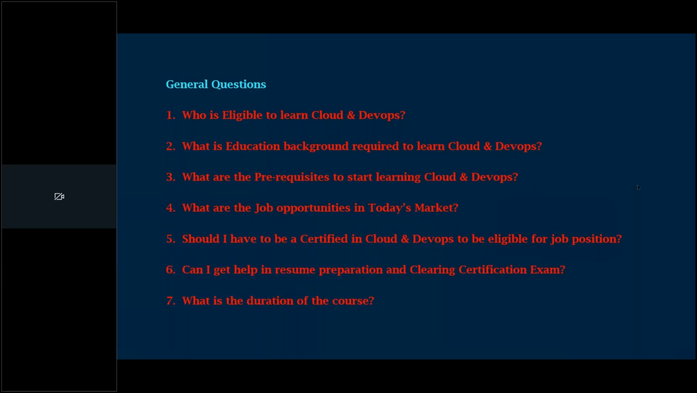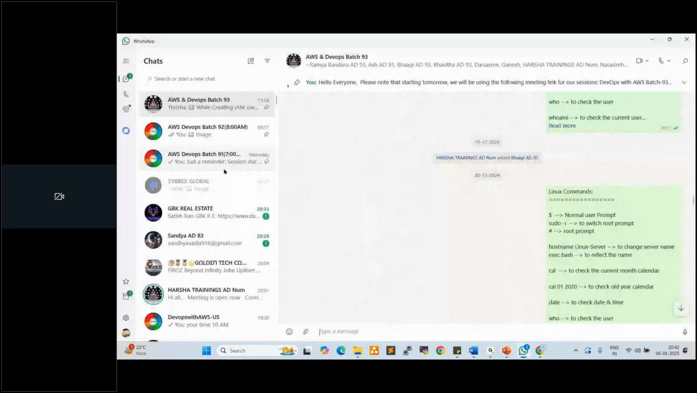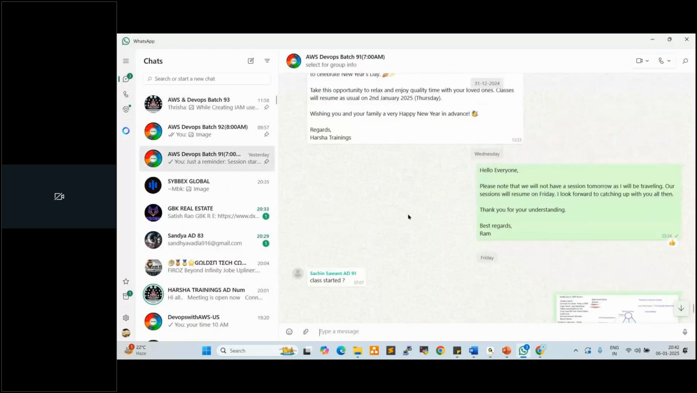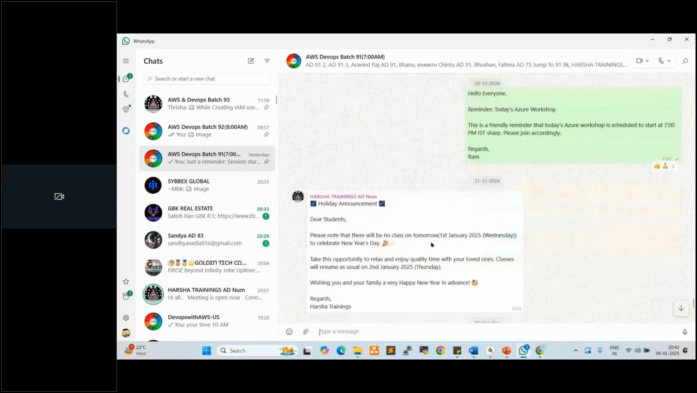Last weekend, we conducted a Google Cloud workshop. Before last week, we conducted an Azure workshop. See here, this is the last weekend.